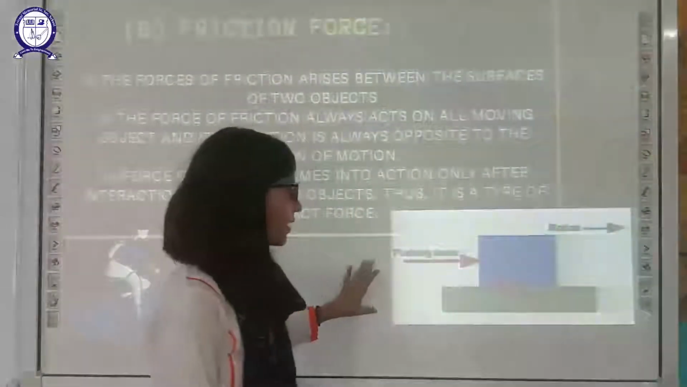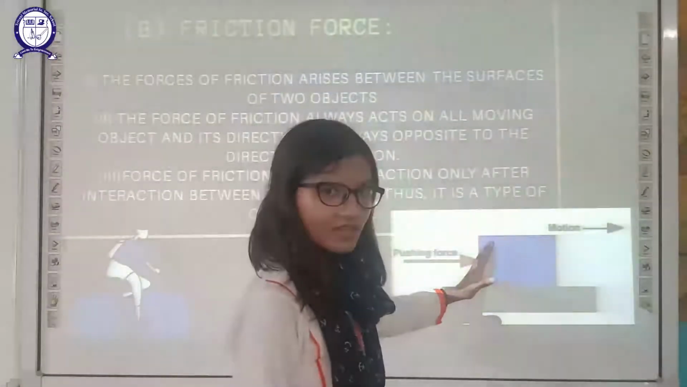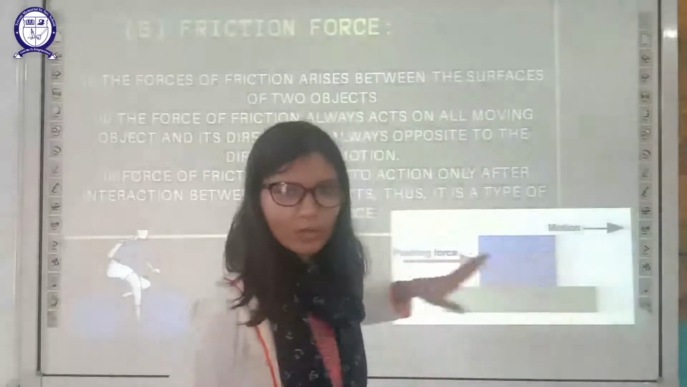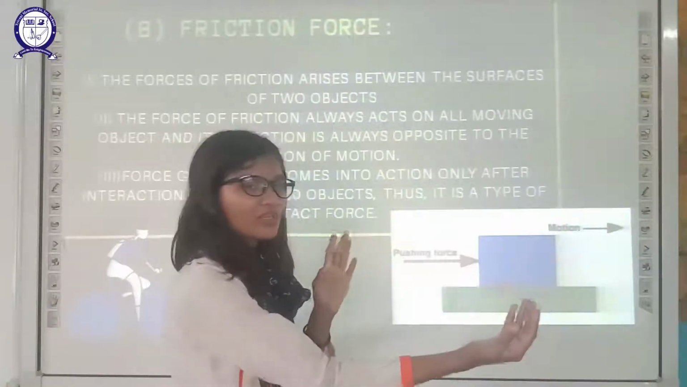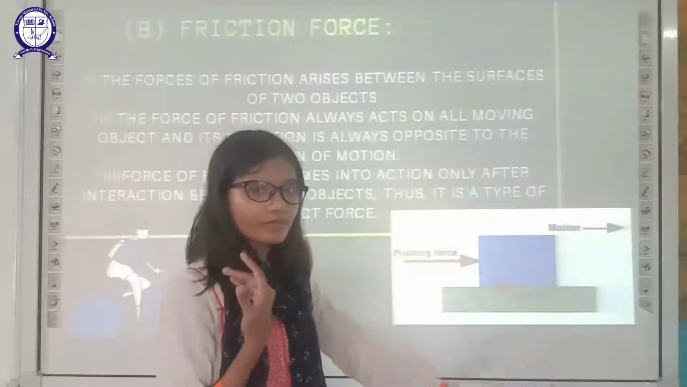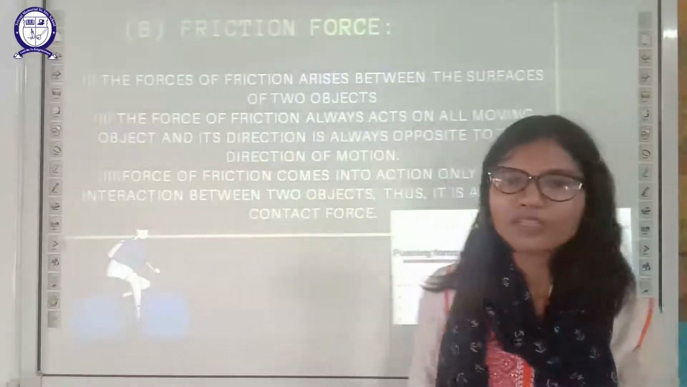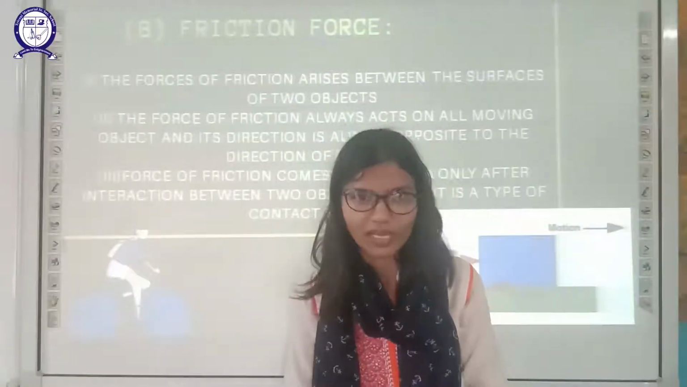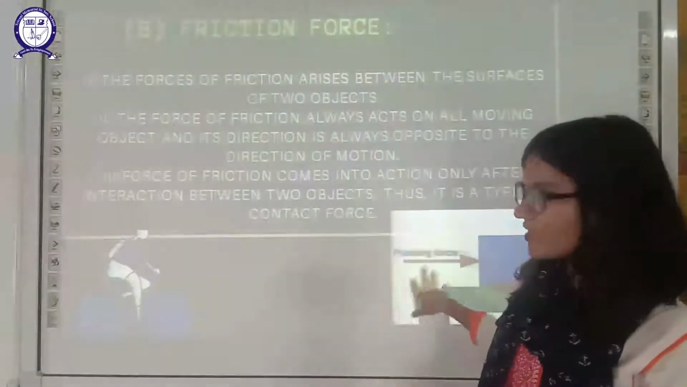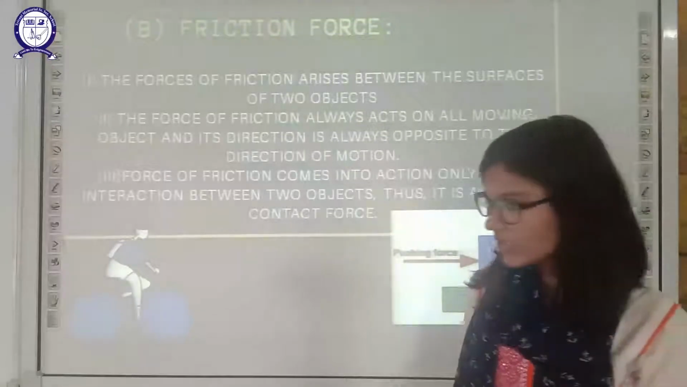So when you are pushing anything in the direction of motion, you will feel the frictional force in the opposite direction. The force which stops the motion is known as frictional force. We will discuss frictional force in our next chapter.